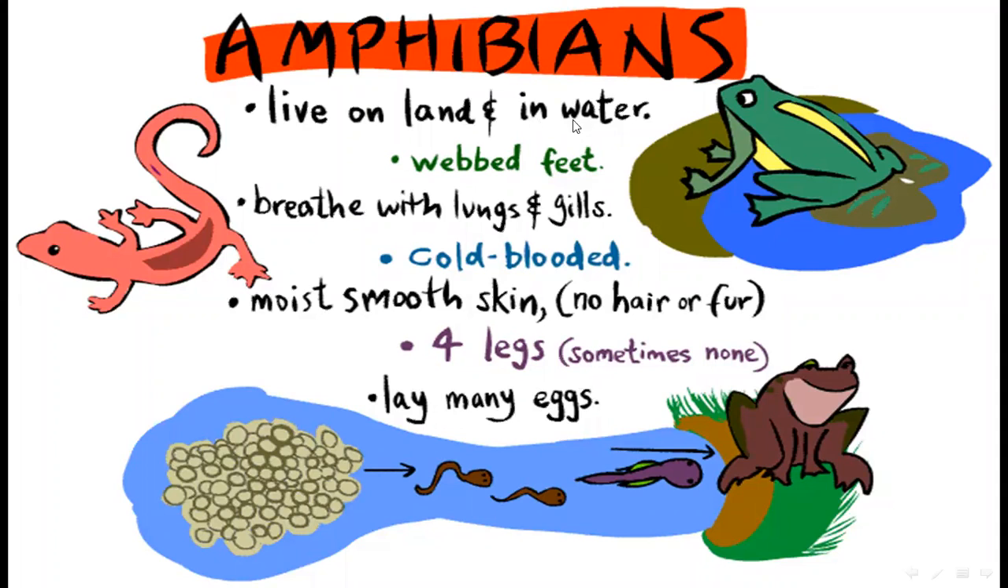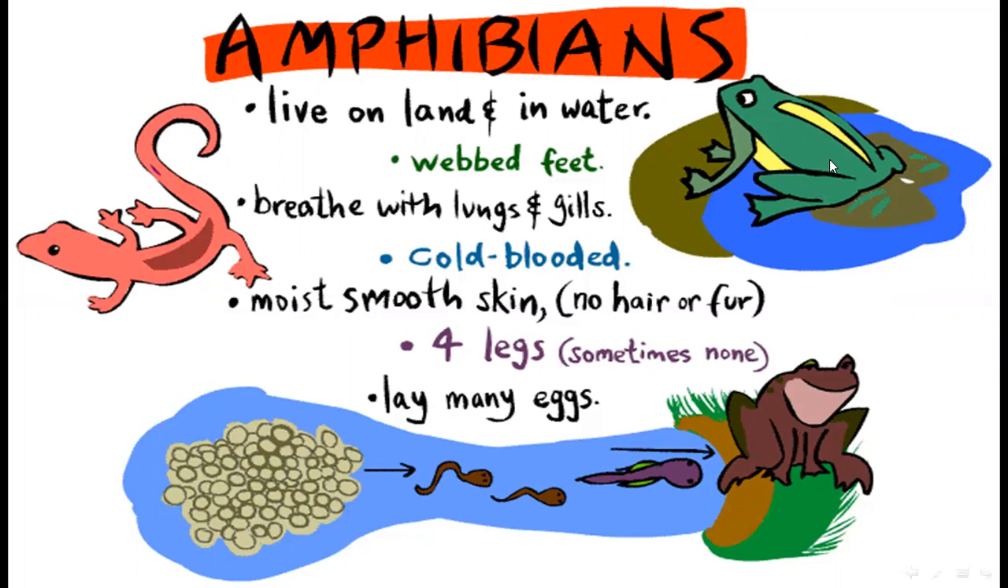Amphibians live on land and in water. They have webbed feet. See, this type of feet is called webbed feet. They breathe with lungs and gills. They are cold-blooded, with moist, smooth skin, and no hair or fur.